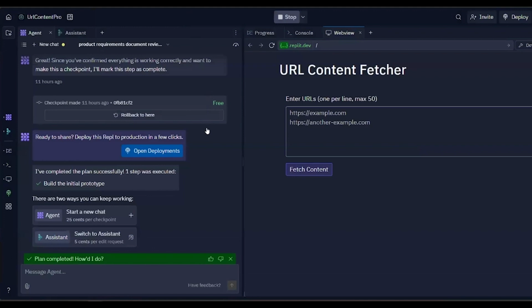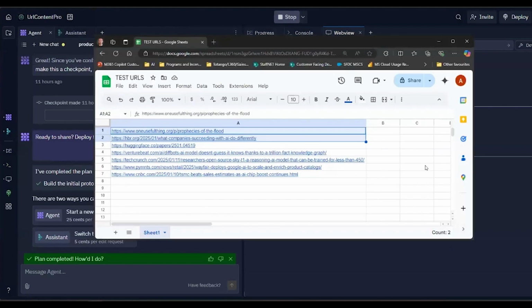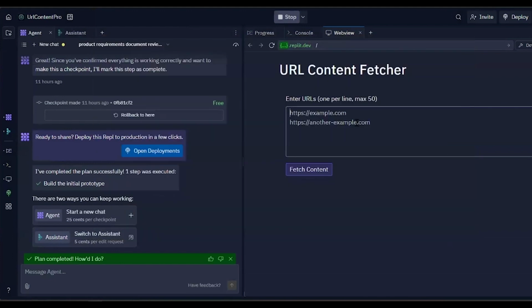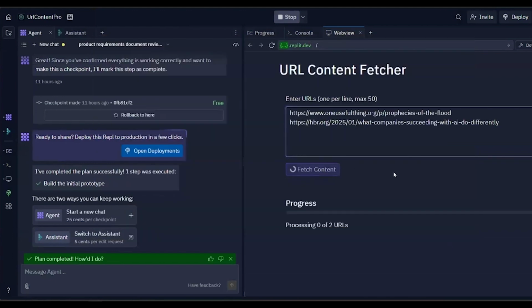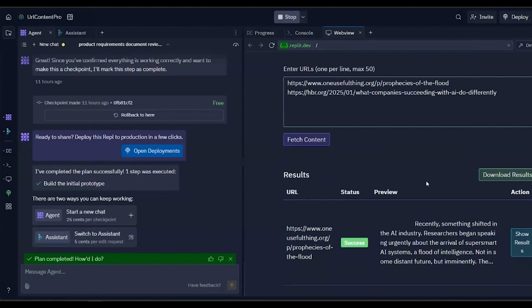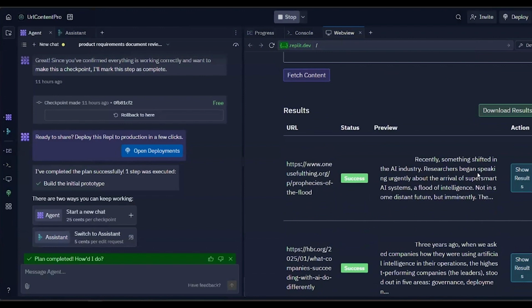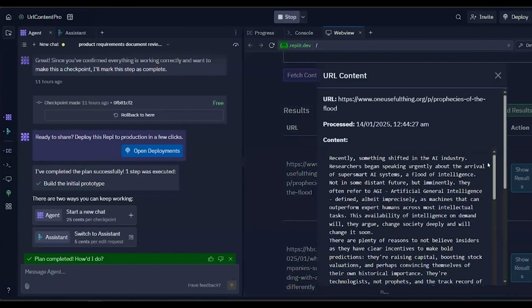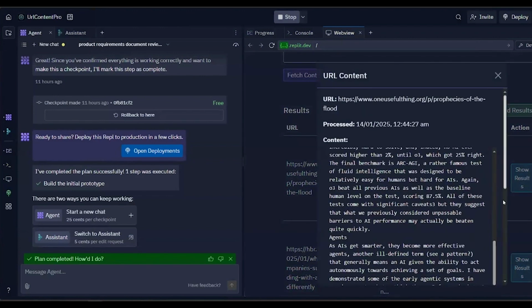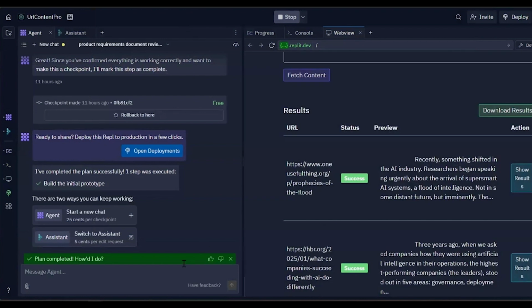I actually already have something here called a URL content fetcher that I've already made, and I'll show you what it does. If I copy a couple of test URLs and put them into the tool, it will go out to those URLs, process them, and come back. It's basically a data scraper, right? It'll scrape the page, and you can see that it's pulled all this text from the pages. What I want to do today as a demo is ask it to take this text and send it to OpenAI and come back with an executive summary for us.